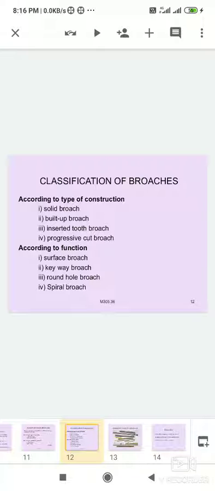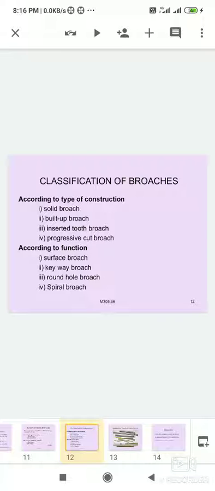Progressive cut broach, the teeth of a progressive cut broach are the same height along its length but have different widths. According to the operations: hole broach, surface broach, keyway broach, round hole broach, spiral broach, and burnishing broach.